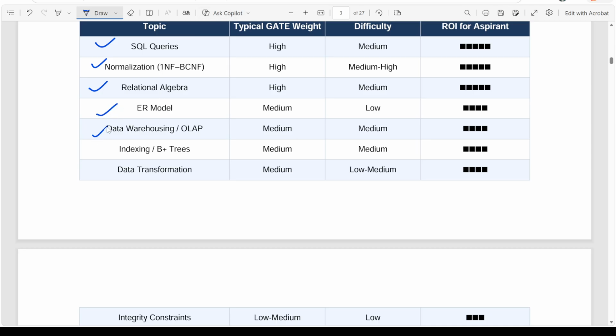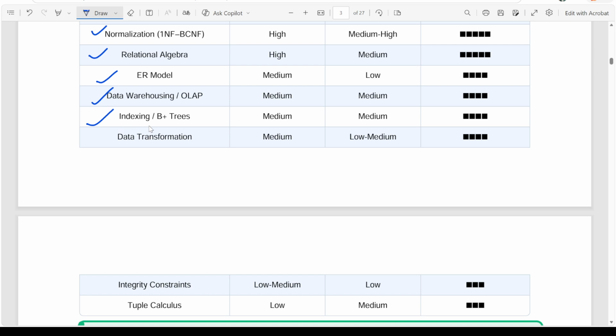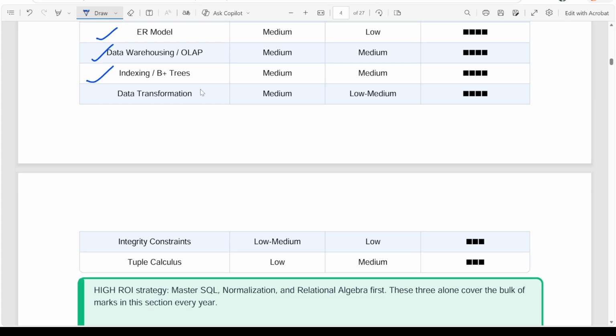ER models, data warehousing, storing technique, B plus trees. These are indexing trees, which we keep when we have a large set of data. Then we have to keep it in a very smart manner. Then only we will be able to retrieve them quickly. So a B plus tree is a data structure that stores keys of a large set of data.